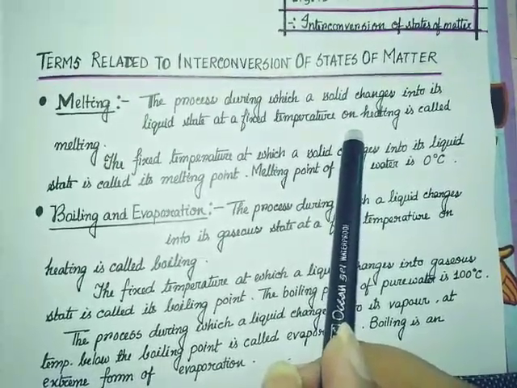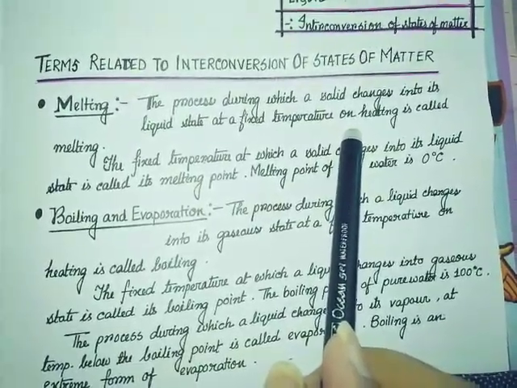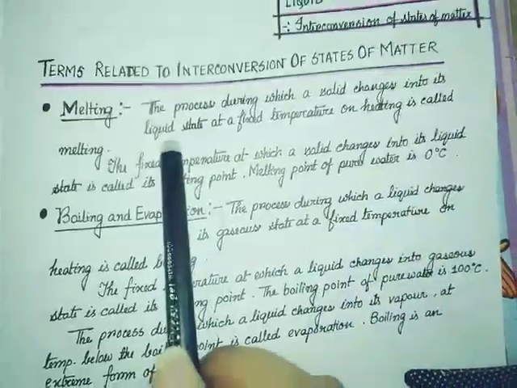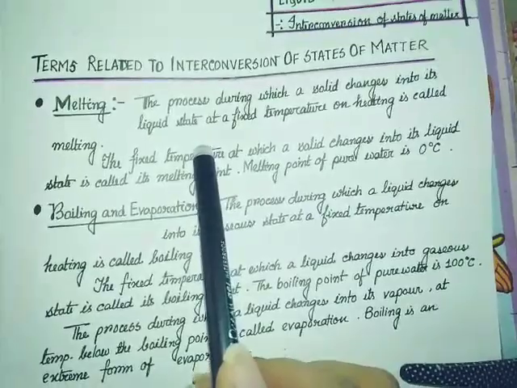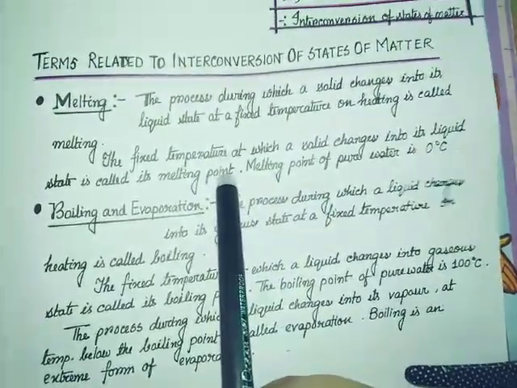When the process is termed as melting, you have to mention that the process during which the solid changes into its liquid state at a fixed temperature is called melting. And the temperature at which a solid starts changing into its liquid state is called the melting point.